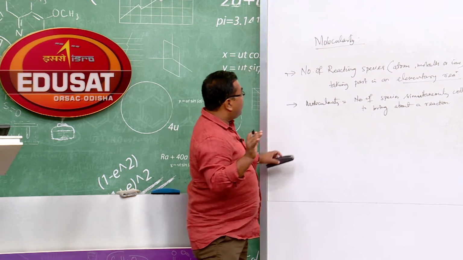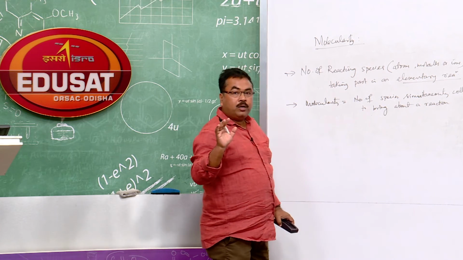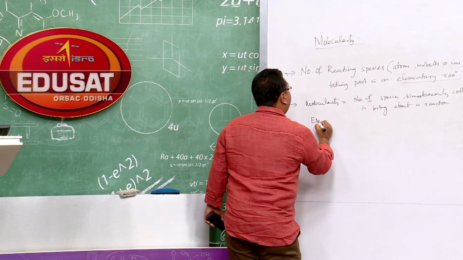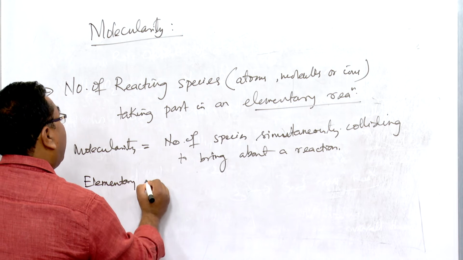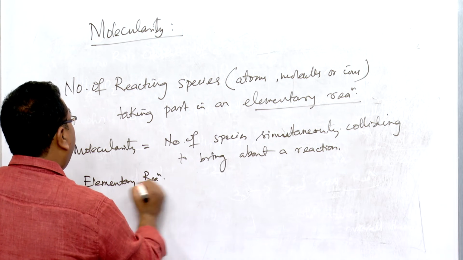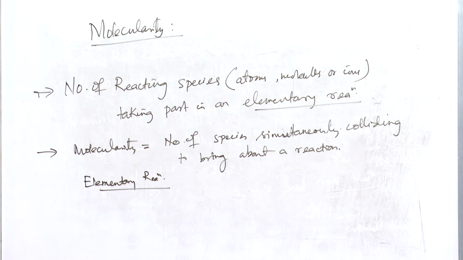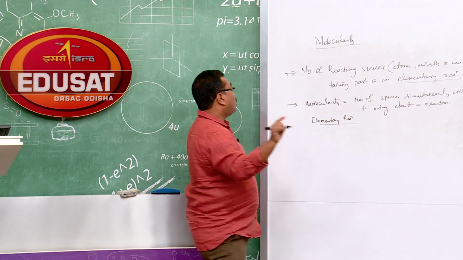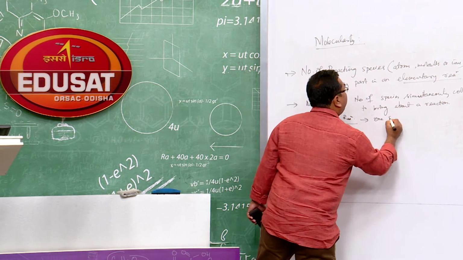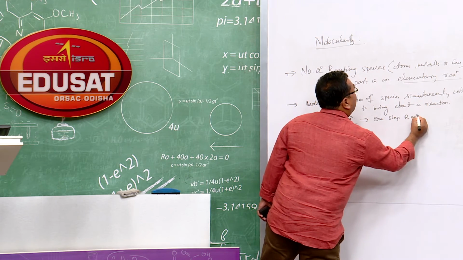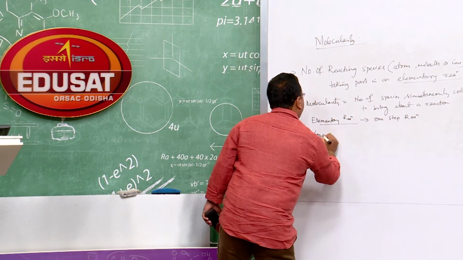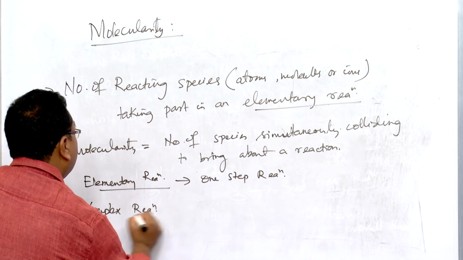Then the most important thing here: while dealing with molecularity, we must know two things. One is, what is an elementary reaction? Elementary reaction or elementary step in a reaction. If a reaction is occurring in a single step, that means one step is there for the completion of the reaction, it is called an elementary reaction. This is simply a one step reaction. What is a complex reaction?